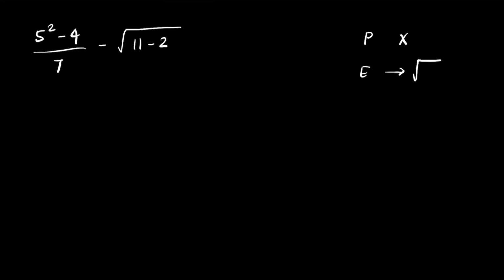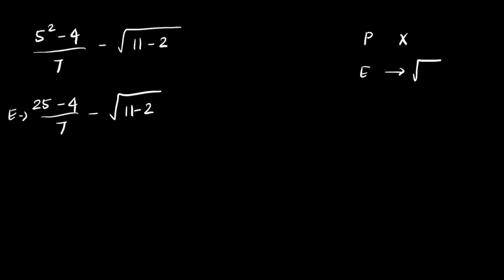So I have 5 square minus 4 divided by 7 minus under root 11 minus 2. The first step is P. There is no P left here. Next you have exponents. Understand that exponent means it covers everything, so even a square root comes under exponential values. Let's use the exponent first. 5 square is 25 minus 4 by 7 minus under root 11 minus 2.